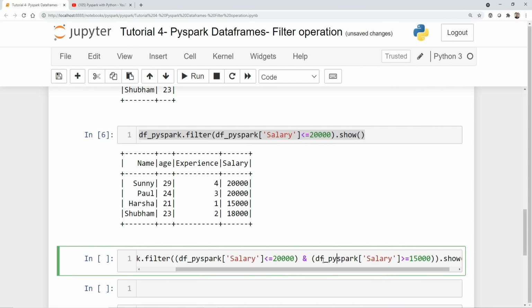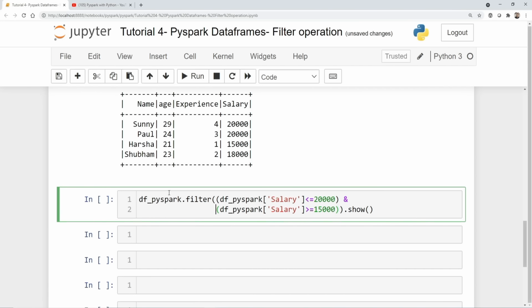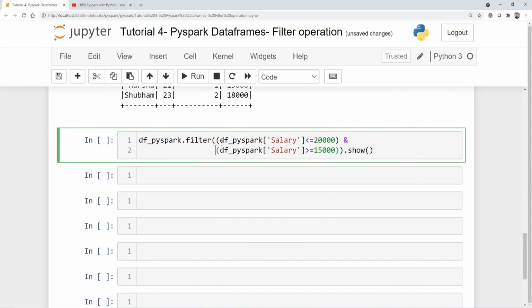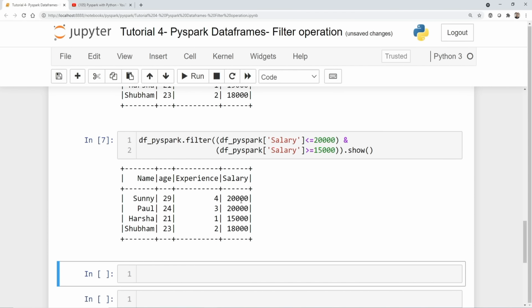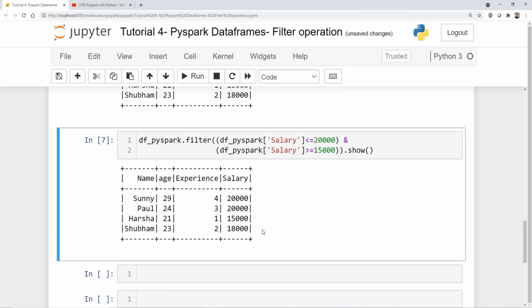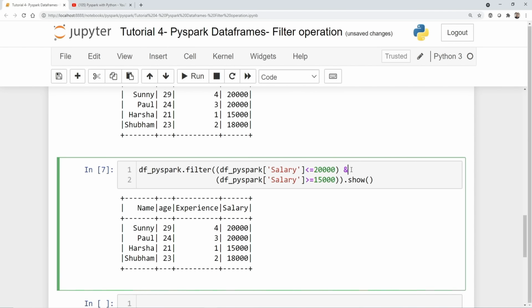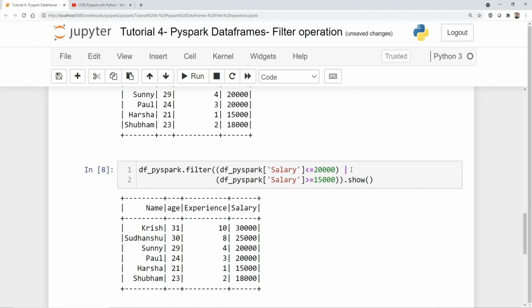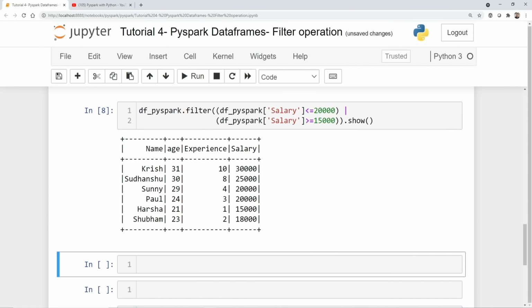Very, very simple, guys. So let's see how I've written it. It is something like this: df_pyspark dot filter, df of pyspark of salary is less than or equal to 20,000, and greater than or equal to 15,000. If I execute, you'll be able to see the records between 15,000 and 20,000. You can also write OR, and then you'll be able to get all the different values. Now this is the kind of filter operation that you can specify.